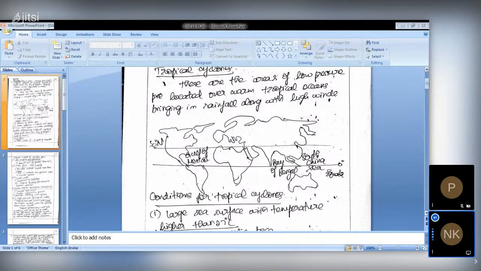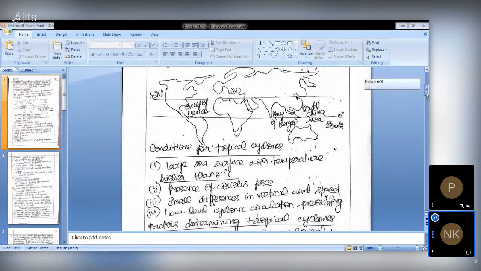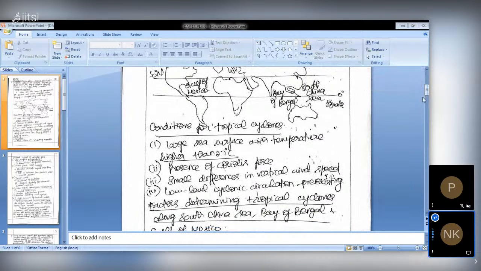Okay, like these and all. So the first part of the question is about describing tropical cyclones and the conditions of tropical cyclones. Please do remember the conditions and all. You have to memorize it. It will also help you in prelims.